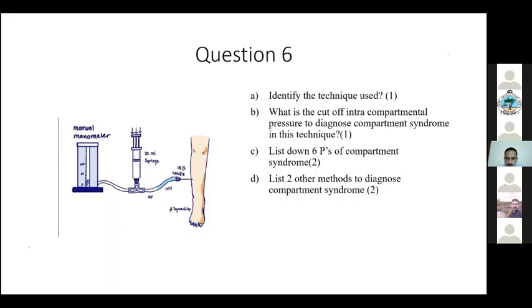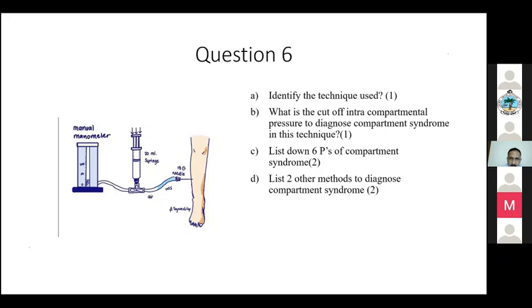Avinash? Yes. So what do you do next? You have kept it at the level of the heart. Then what do you do next? The pain is still persisting. We will plan for fasciotomy. Very good. So immediately you will send the blood investigations, things like that, and keep the patient under monitoring, and you will be preparing for fasciotomy.